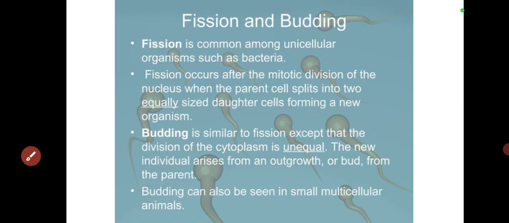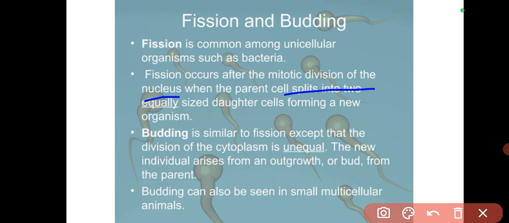Now fission is common among unicellular organisms such as bacteria. Fission occurs after mitotic division of the nucleus, when the parent cell splits into equally sized daughter cells, forming new organisms. I've covered how mitosis takes place in one of my videos. So maybe I'm going to post that or show you that so that you understand how this splitting takes place.